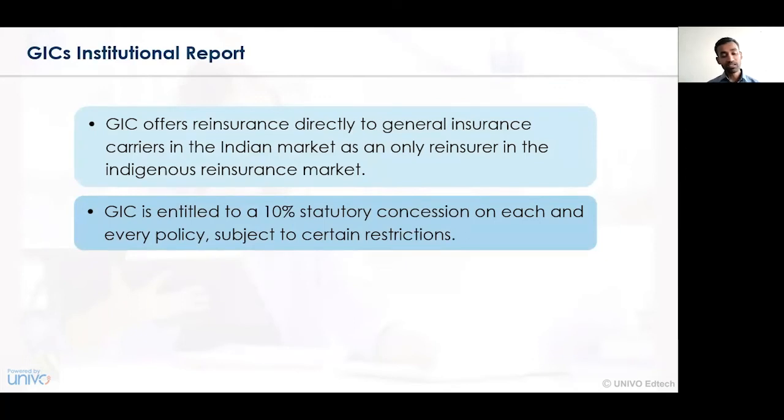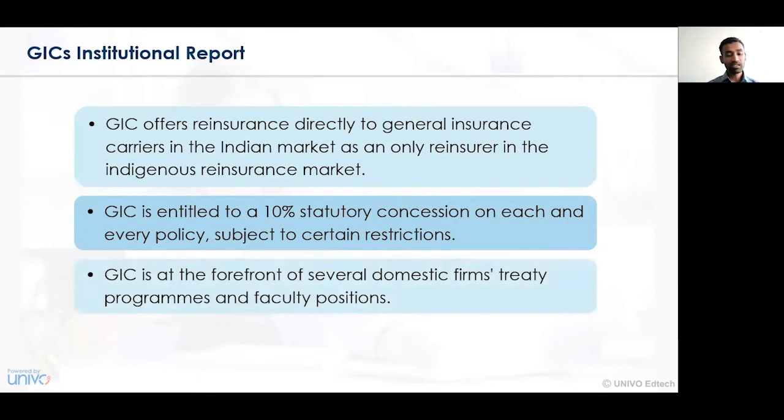GIC is usually entitled to a 10% statutory concession on each and every policy, subject to certain restrictions. These concessions have been provided in consultation with the IRDAI, the Insurance Regulatory and Development Authority of India, with some involvement of the central government. So an entitlement of 10% statutory concession is always given to GIC, and hence the profitability percentage is sometimes increasing and sometimes decreasing. These restrictions are laid by the state government, the central government, the respective regulatory authorities, and the respective insurance companies.